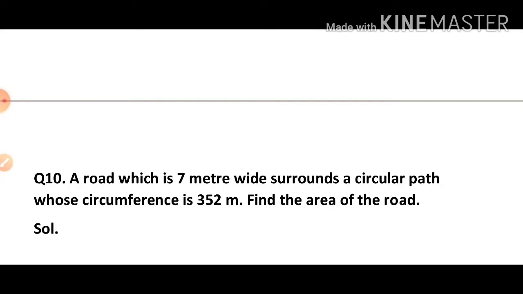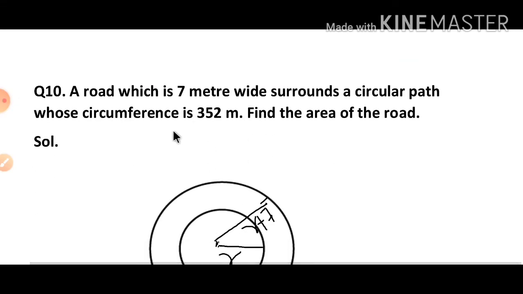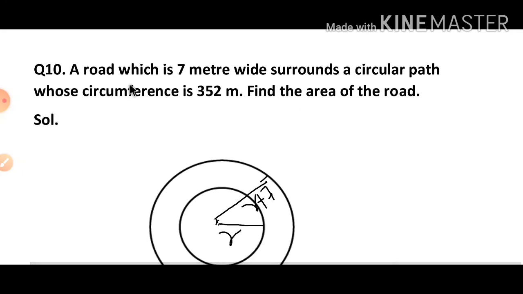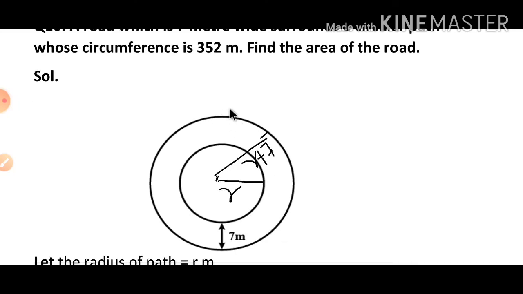Now see the last question of our exercise, question number 10. A road which is 7 meter wide surrounds a circular path whose circumference is 352 meter. Find the area of the road. A road which is 7 meter wide surrounds a circular path. Circular path means here one path. Path is given on which shape, circular path.